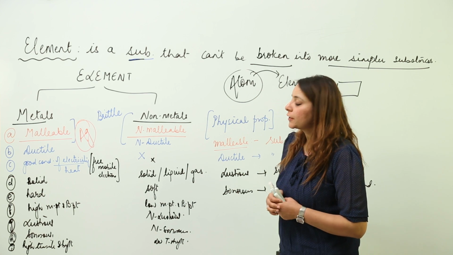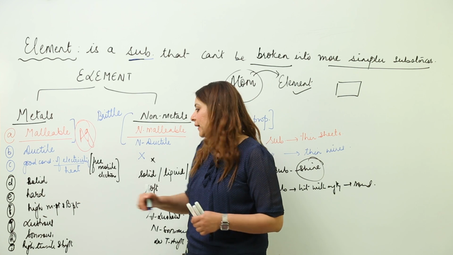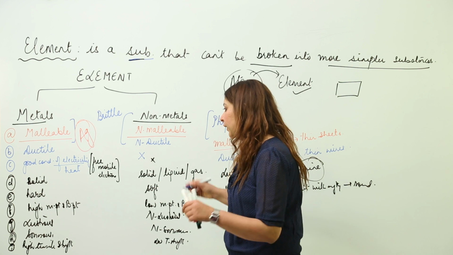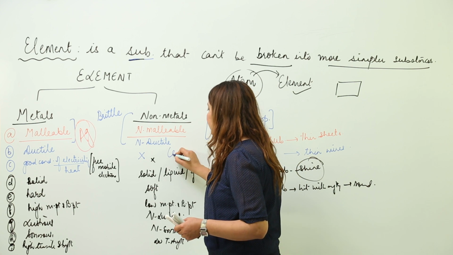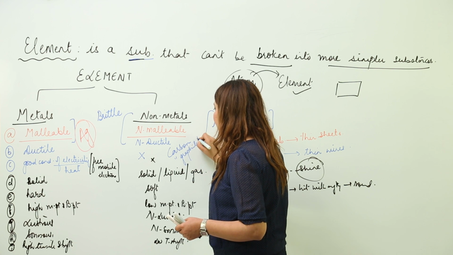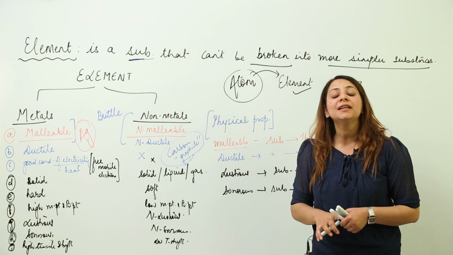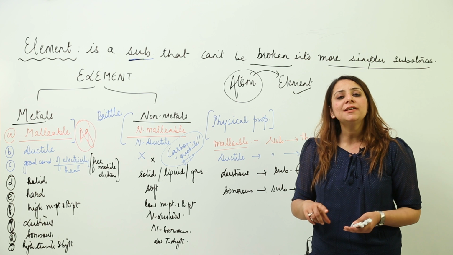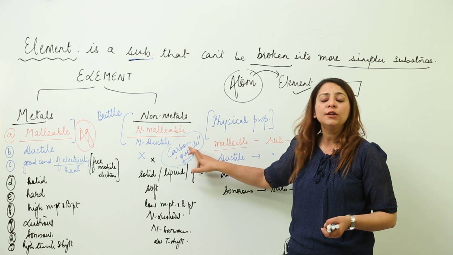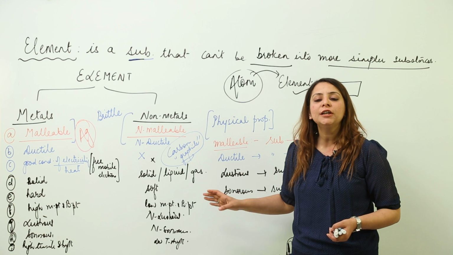Next we have good conductor of heat and electricity. So metals are good conductors because they have free mobile electrons, but in contrast I told you non-metals are poor conductors. But here we have an exception, that is a form of carbon. What form? That is graphite. We know that graphite is a form of carbon. So though all the non-metals are poor conductors, the graphite is a good conductor, and that is the reason it is used in making the electrodes of electrolytic cells.